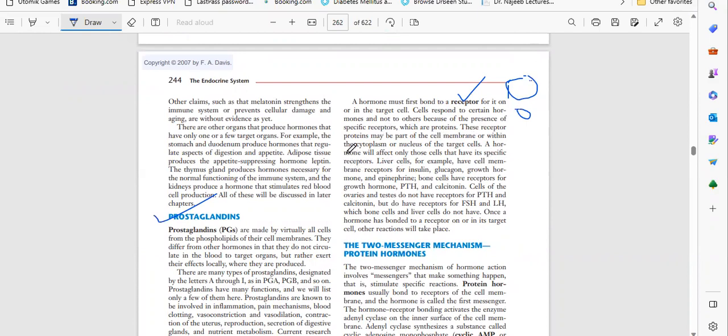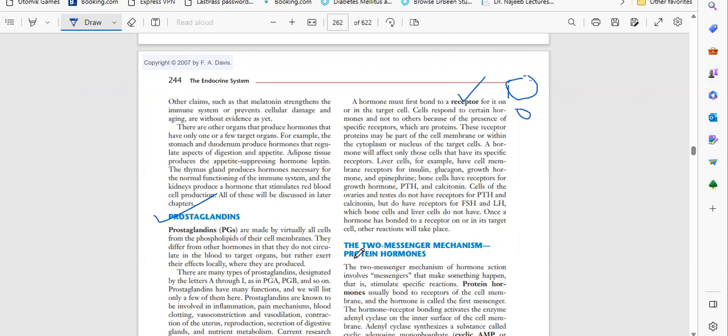These receptor proteins may be part of the cell membrane or within the cytoplasm or nucleus of the target cell. The hormone will affect only those cells that have specific receptors. Liver cells, for example, have cell membrane receptors for insulin, glucagon, growth hormone, and epinephrine. Bone cells have receptors for growth hormone, PTH, and calcitonin. Cells of the ovaries and testes do not have receptors for PTH and calcitonin, but do have receptors for FSH and LH, which bone and liver cells do not have.